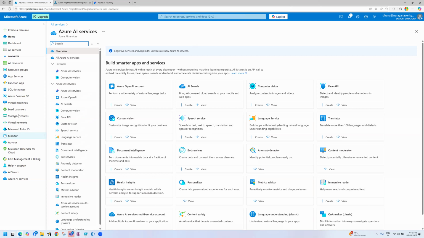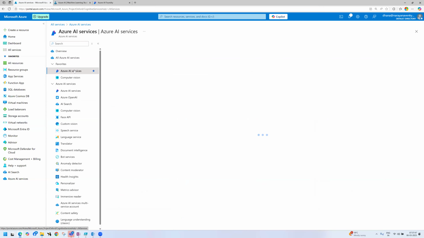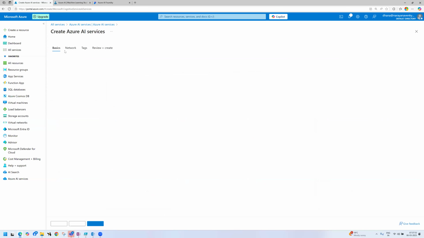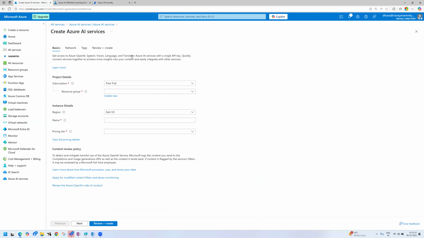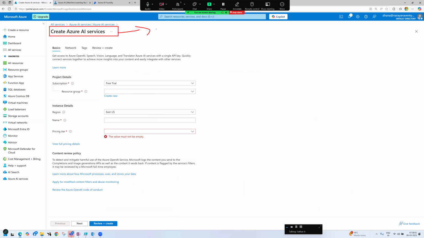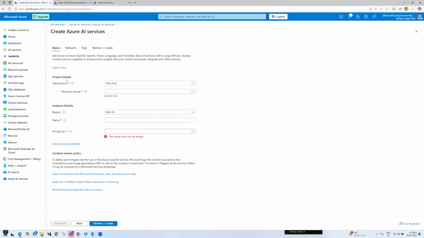Now, if I click on AI, Azure AI services, you can go ahead and click on Azure AI service. This is the main part. After creating it, developers can consume these AI services. If I create AI services, this is the one service which contains speech, language, etc. Those APIs you can consume in your application.